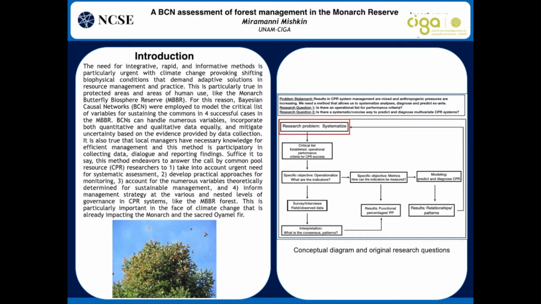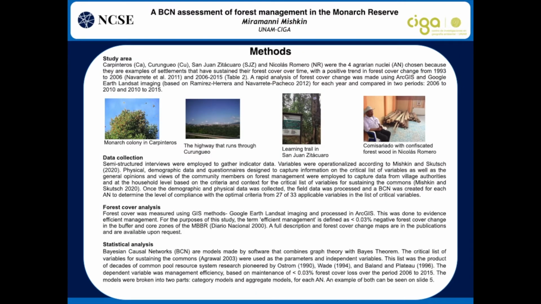Thus, the critical list, an established common pool resource tool, was used as the parameters of a Bayesian causal network model, or several, four actually, to determine interactions between and among variables. Forest cover change was measured using forest cover mapping with GIS imaging and ArcGIS.